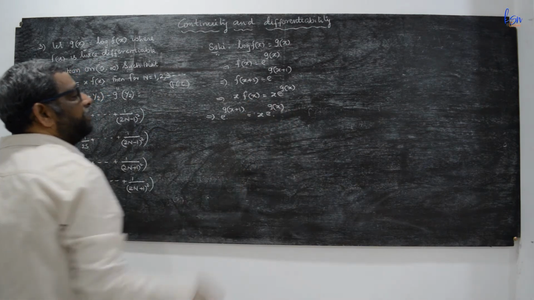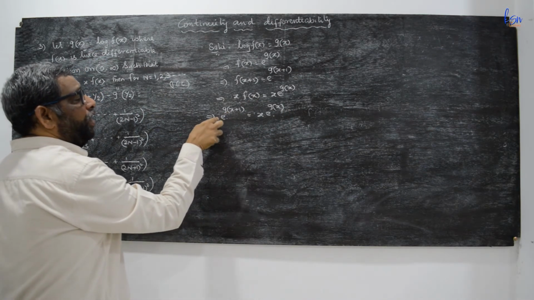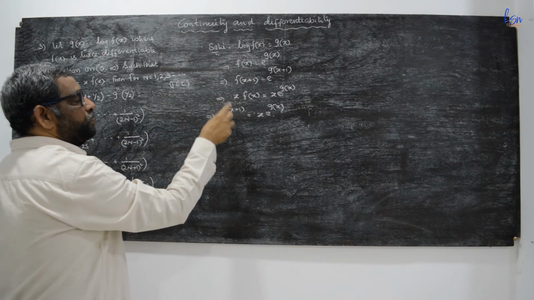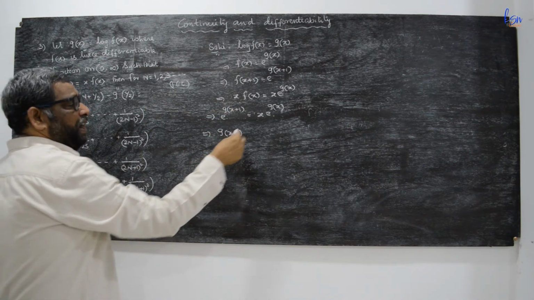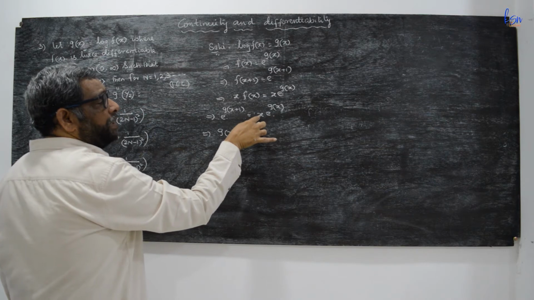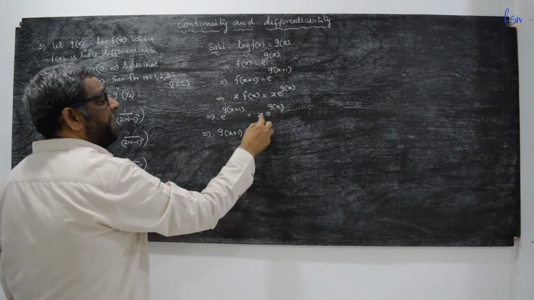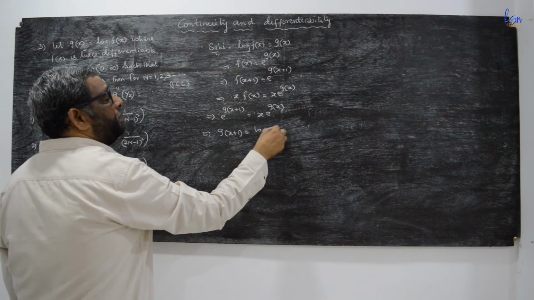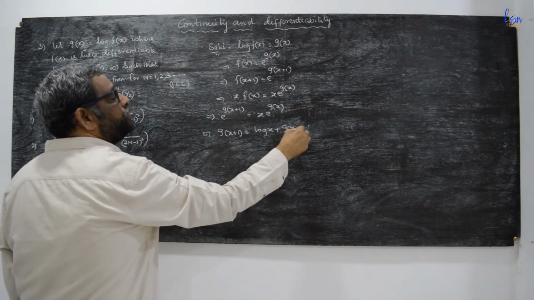Now taking logarithms on both sides, log of e to the power of g(x+1) is g(x+1) into log e, which is 1. Here log of x into e to the power of g(x) can be written as log x plus log of e to the power of g(x), that is g(x) into log e.